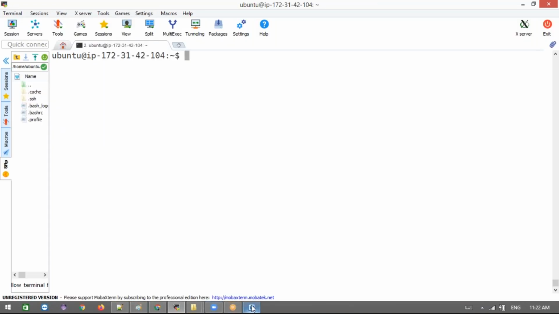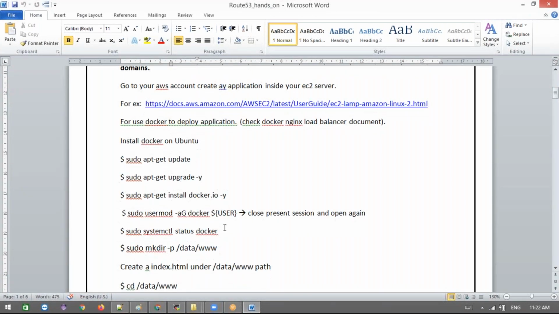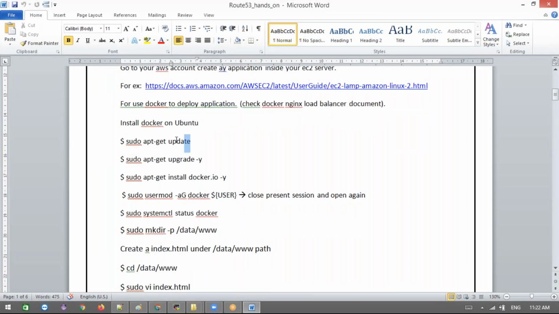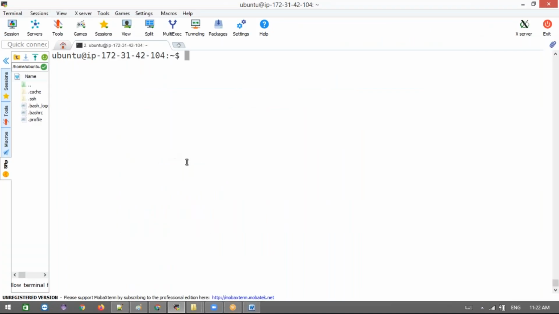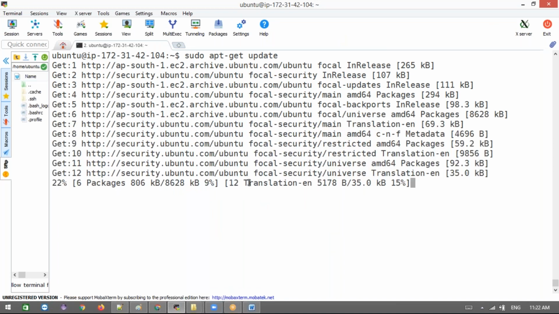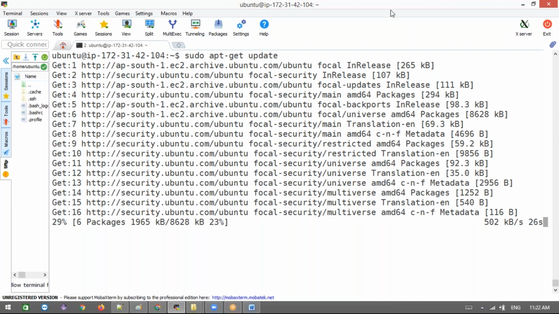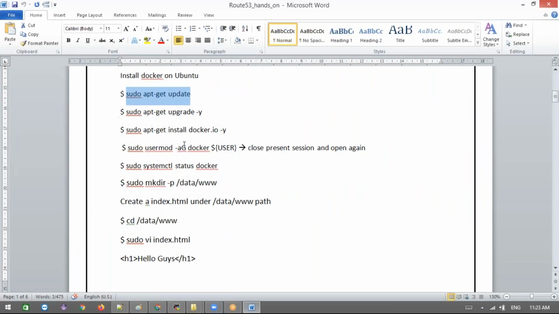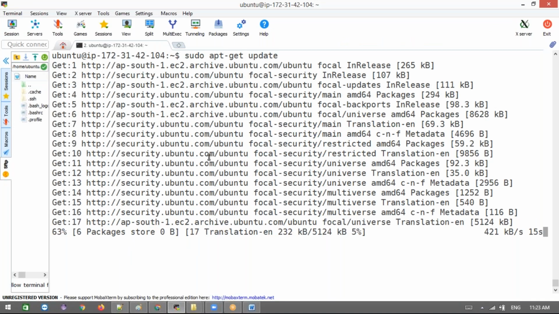Okay, let's install Docker on this machine. I'll give you guys these steps. Once you start the server, when you take any Linux machine, first run update. Let it update. Once it is updated, we are going to install the Docker software here.